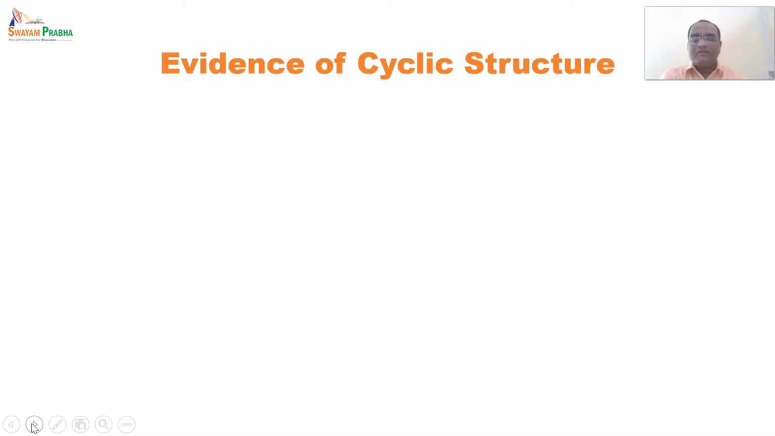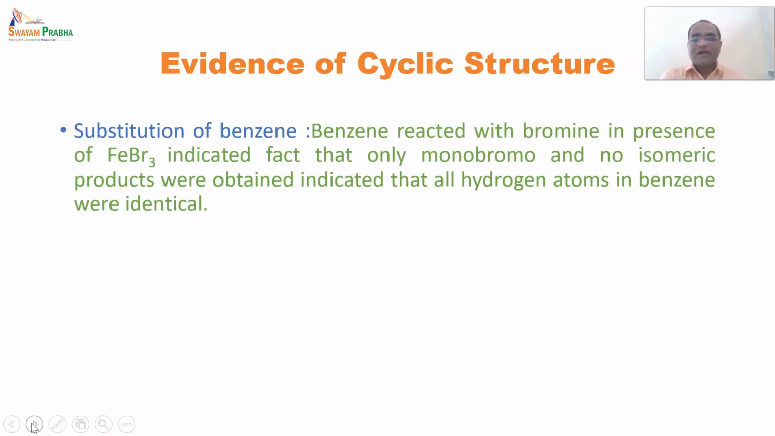After that, earlier it was indicating that the structure was not a straight chain. So whether it is cyclic or not, again by conducting some kind of reaction, it proves that it is a cyclic structure. So the first one is substitution of benzene.